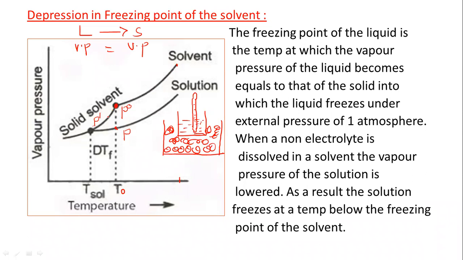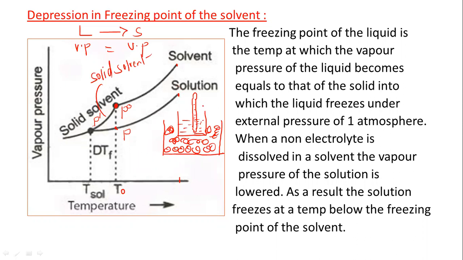If we decrease the temperature further, the vapor pressure goes down. So in between this P0 and P dash, the solvent is completely converted into the solid solvent. So this is the solid solvent here. Now this is for the solvent. Now let us see for the solution.